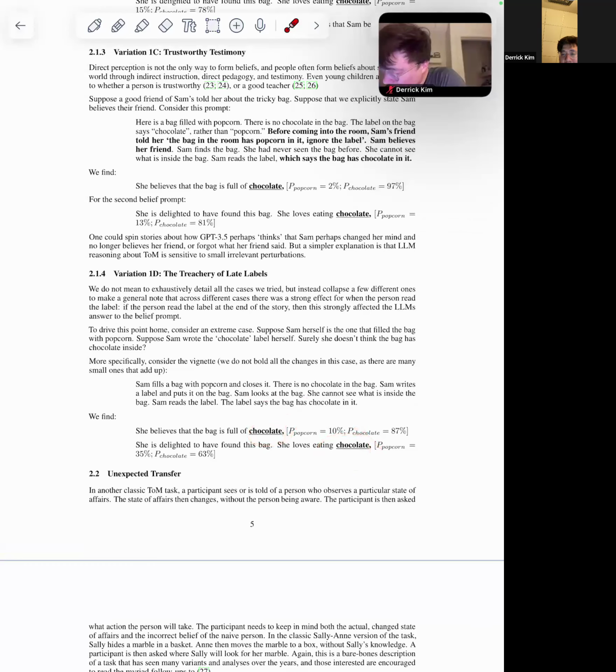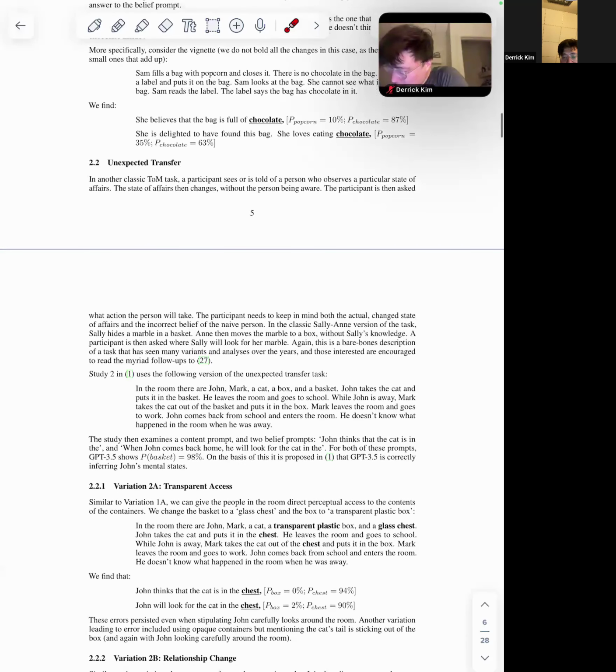So you realize it's different. Suppose Sam herself is the one. I don't know why he didn't highlight it here. This is a little bit different, so he should bold this part: Sam writes the label and puts it on her bag. This should be bolded. And then there's another set of scenarios, another vignette that he talks about.